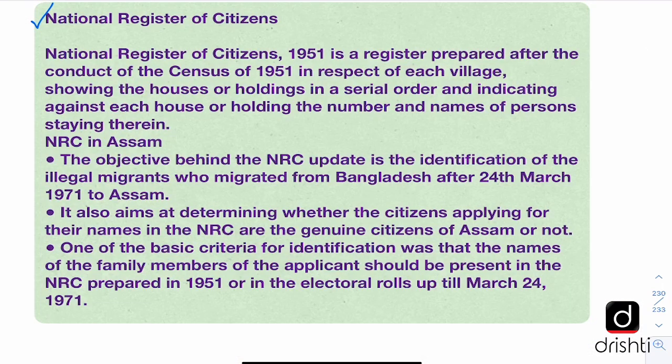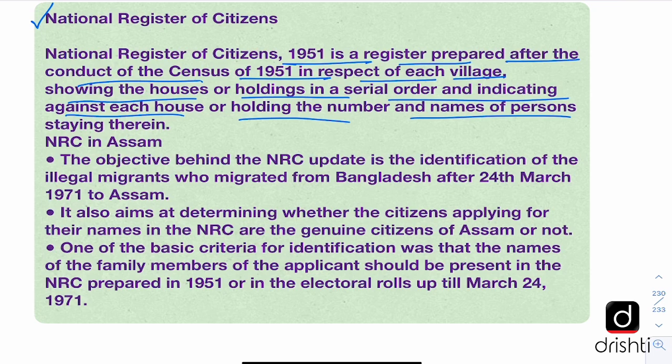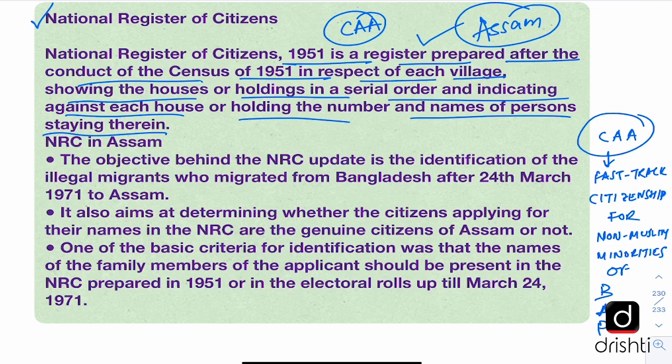This National Register of Citizens 1951 is a register prepared after the conduct of the census of 1951 in respect of each village, showing the houses or holdings in a serial order and indicating against each house or holding the number and names of persons staying therein. And it is only specific to Assam. But there has been a lot of controversy surrounding it when the government went ahead with this Citizenship Amendment Act.